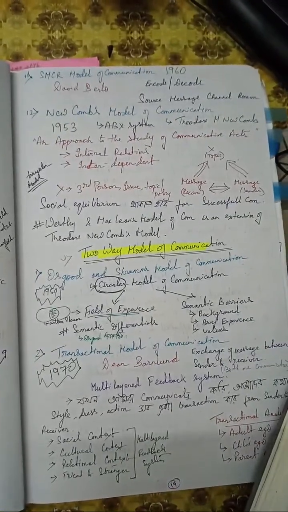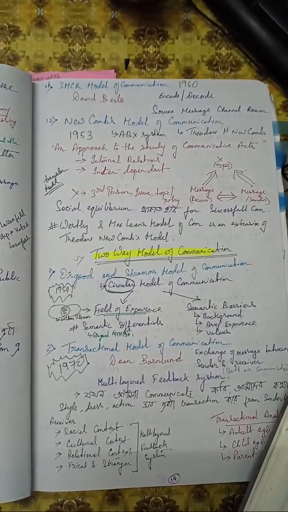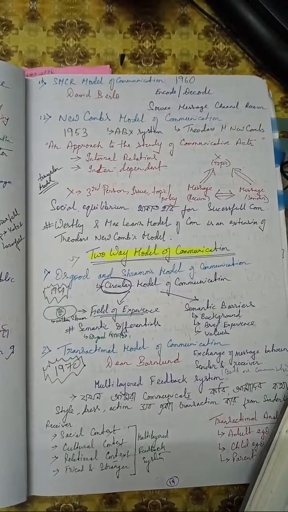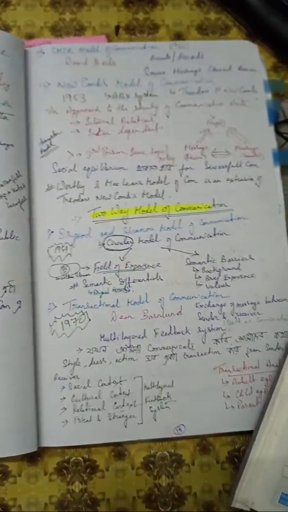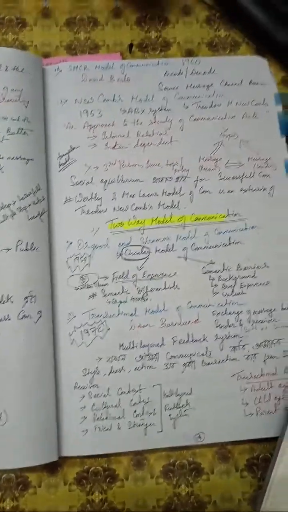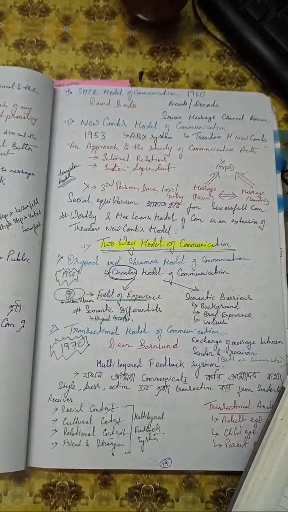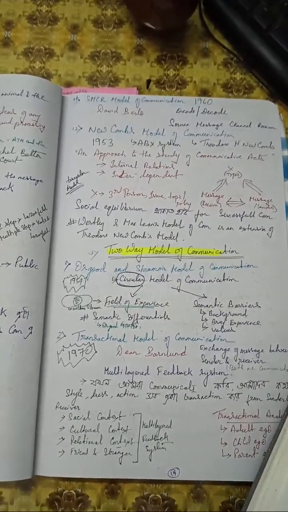So the SMCR model came in 1960. A question might ask whose model's extension this is. We can say it's Shannon Weaver's model's extension from 1949 to 1960. So David Berlo: the sender, the source, encodes the message via signs and channels to be decoded by the receiver.